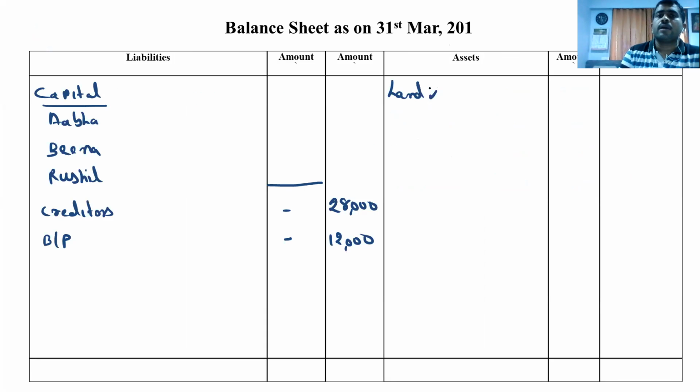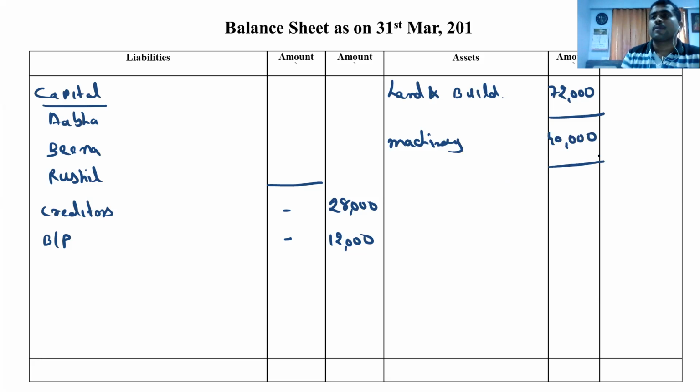Land and building, tick mark is there. Inner column 72,000. One tick, one line. Machinery 40,000, tick mark is there. One tick, one line. Stock, no tick mark is there, so outer column we go for 36,000.